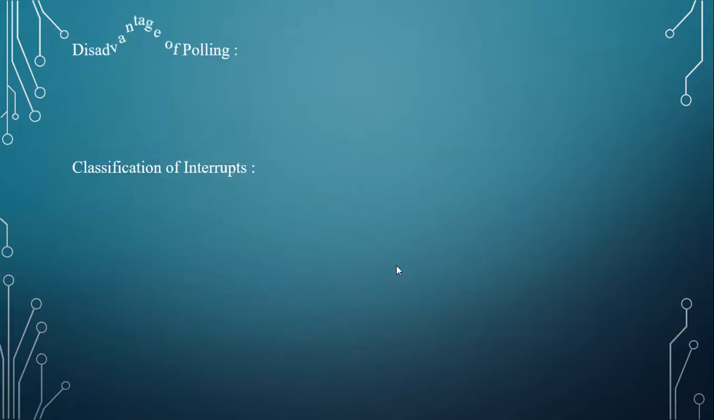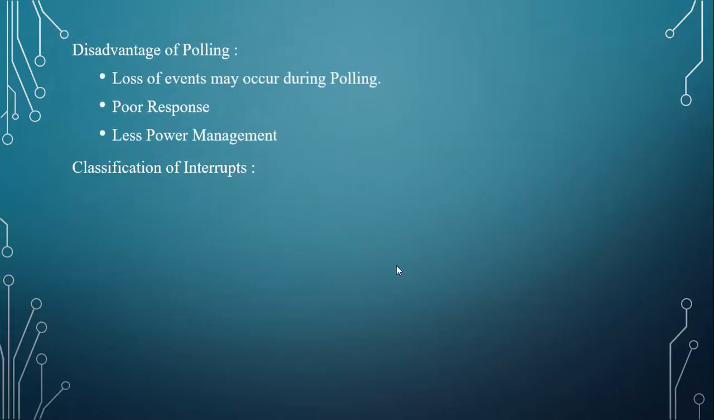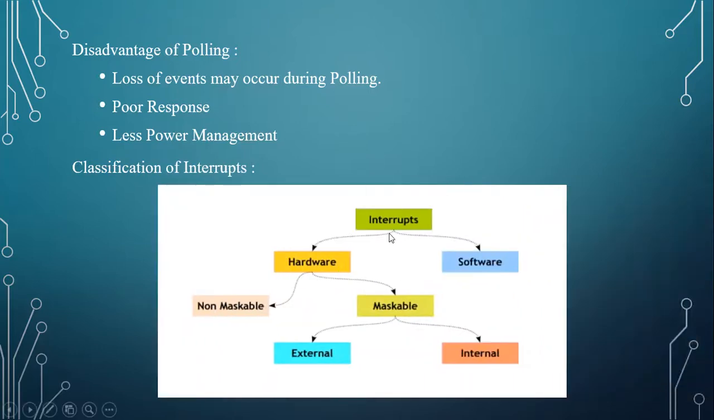Next, what are the disadvantages of the polling method? Loss of events may occur when we use the polling method. Response will be poor. Power management will be less. What is the classification of interrupts? Interrupts are classified into hardware and software interrupts. Further, hardware interrupts are classified into non-maskable interrupts and maskable interrupts. These maskable hardware interrupts are further classified into external and internal.